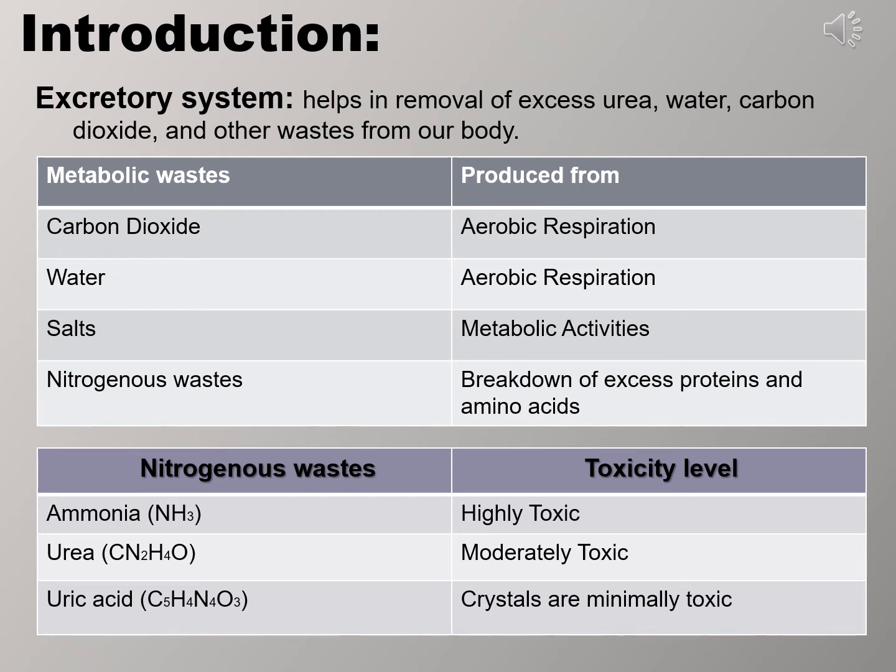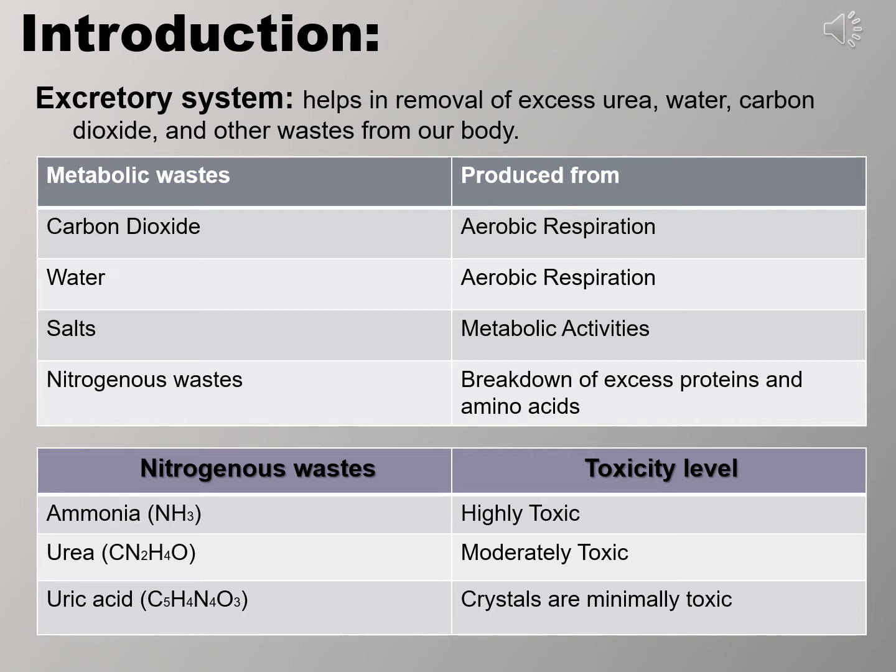As we know very well, the excretory system generally helps in the removal of excess metabolic waste that is produced in our body, such as urea, water, carbon dioxide and other nitrogenous waste. Carbon dioxide and water are produced from the aerobic respiration pathway, whereas salt is produced through several metabolic activities, and the nitrogenous wastes are produced from the breakdown of excess proteins and amino acids. Nitrogenous wastes are ammonia, urea, uric acid, and many more.